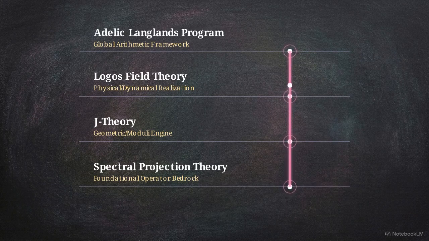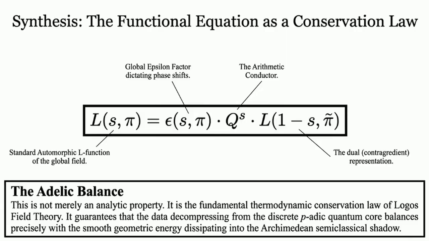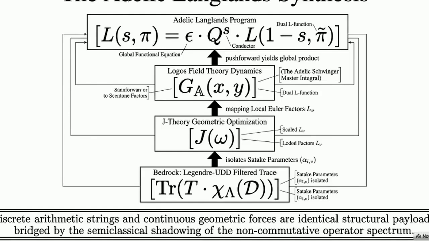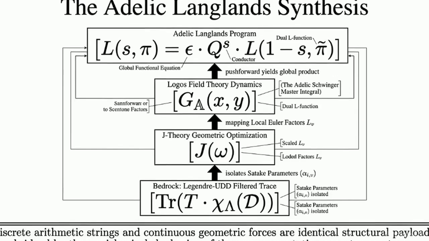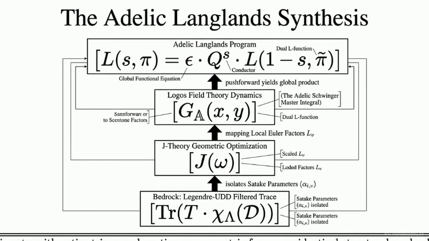This is the final Adelic Langlands functional equation. It balances the standard L function of the global field against its dual representation. We can now see how all four tiers interlock. The Legendre UDD filter, the J-flow, and the Adelic-Green's function all feed upward to satisfy this final global expression.